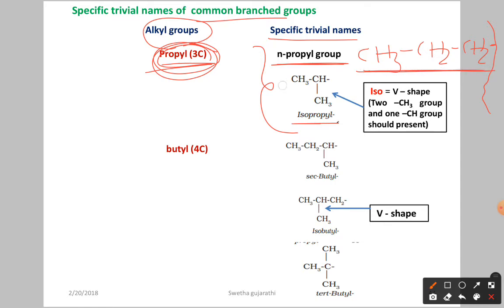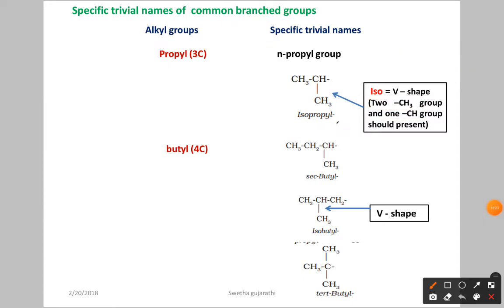You can see the 3 carbon atoms are there. Total how many hydrogens are there? We have the 7. Here also you can see 3 plus 2, then 5, 6, 7. But here what arrangement is there? We have 1 CH and 2 CH3. Then it's called isopropyl. Simply for the sake of remembering, I will remember it as a V shape. V shape means 2 CH3 groups should be there, 1 CH group should be there. Then it's called isopropyl. So here propyl means it may be N-propyl or isopropyl.